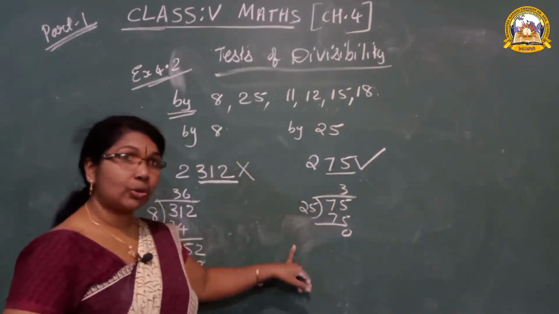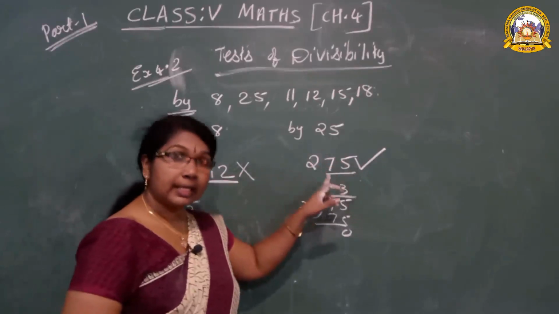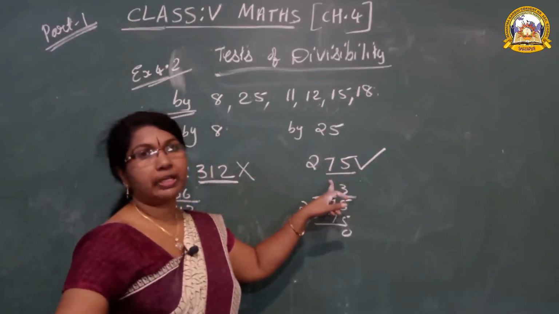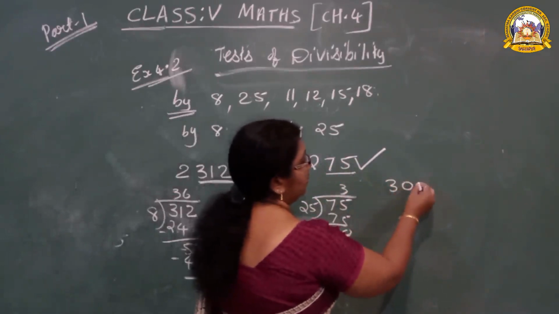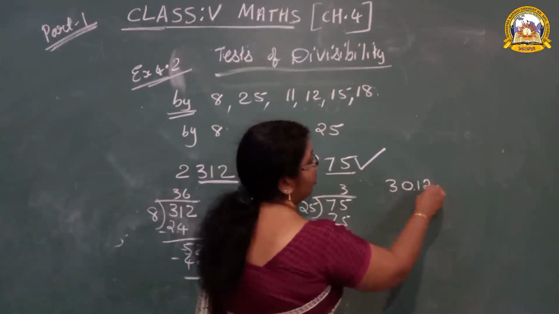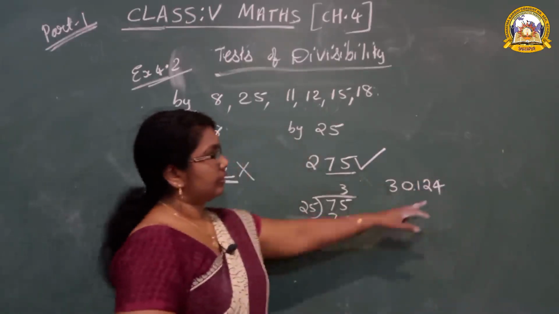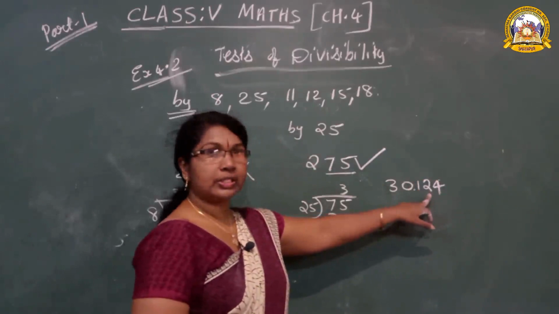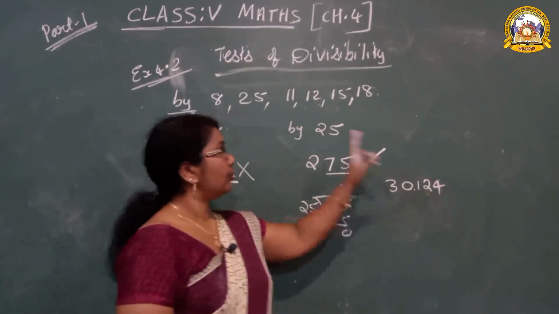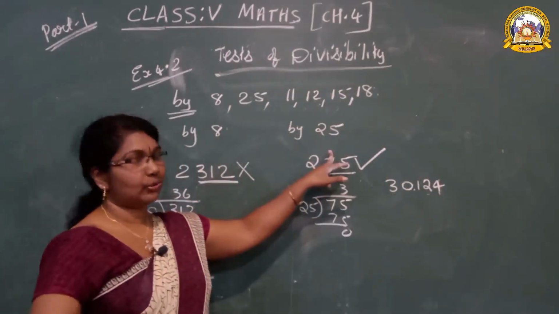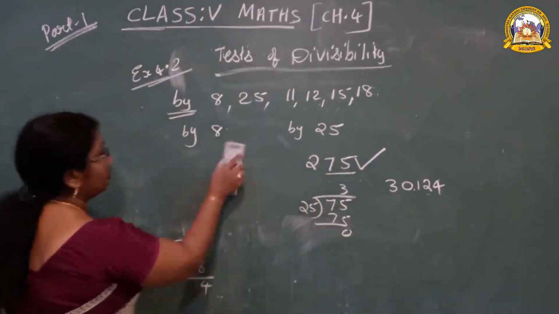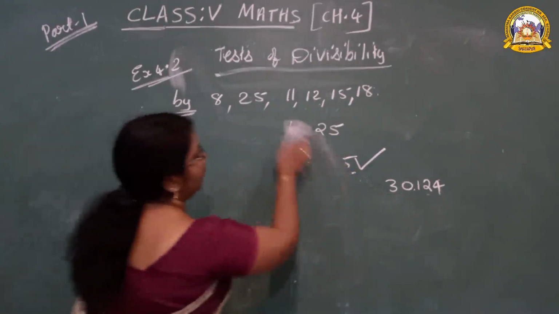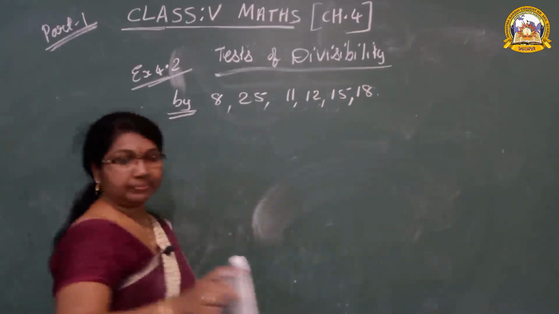What is the rule once more? Ones and tens place is divisible by 25. One more example. 30,124. Which are the last two digits? 24. Is 24 divisible by 25? No. So this is not divisible. Next, divisible by 11.